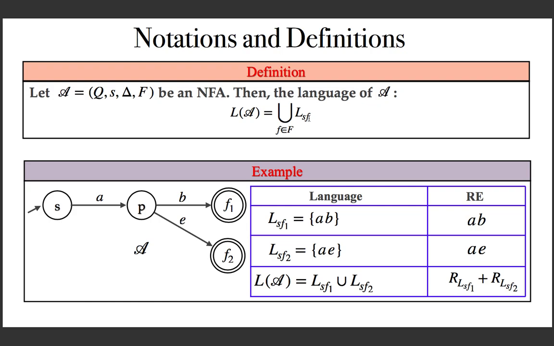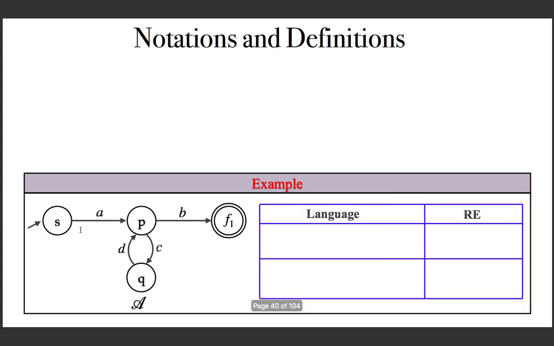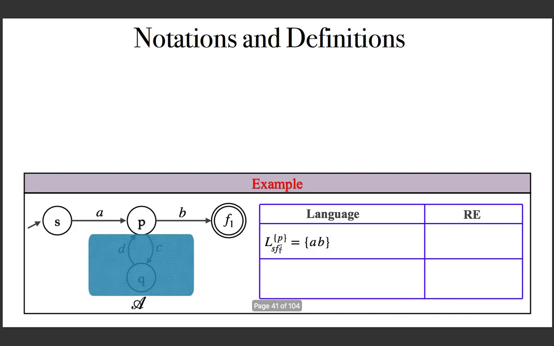Okay, that's how you define the language. And before the algorithm, we need to get one more notation for representing the intermediate state. Consider an example. If you recall, how we find the regular expression is, first of all you have to hide all the intermediate states, then allow one intermediate state, and after that allow two intermediate states. So we need to get the intermediate states also into the notation. That is what I am trying to do.